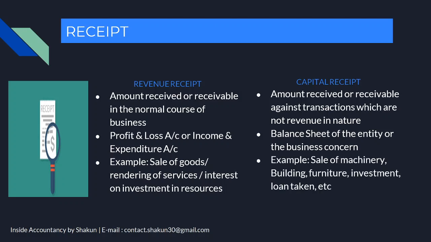Now, the example can be the amount which is received or receivable from the sale of machinery or building or furniture or investment or any kind of loan that is taken. So whenever, see, we do not sell machinery every now and then. Like every month you will be making sales, but every month you will not be selling your machinery, right? So therefore the money which you receive from the sale of your assets such as machinery, building, furniture, etc. will be termed as a capital receipt because it is not regular in nature.